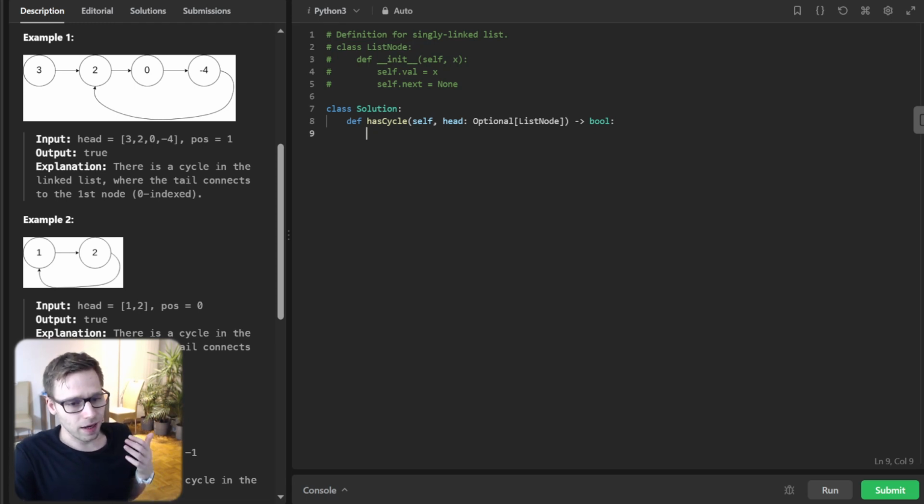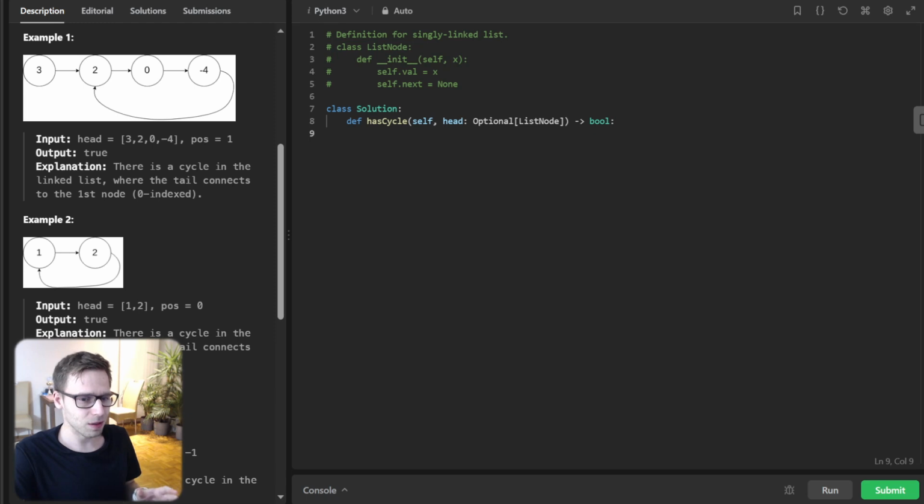And the big question: can we solve this using only constant extra space? In the second approach we can. Now to the first solution. The first approach is what I like to call the memory lane approach. We are going to remember each node we visit using a hash table, and if we ever revisit a node, that means we are going in circles, literally.